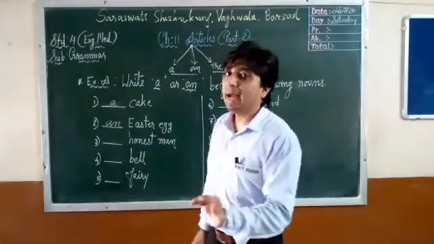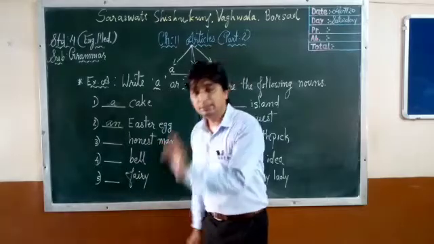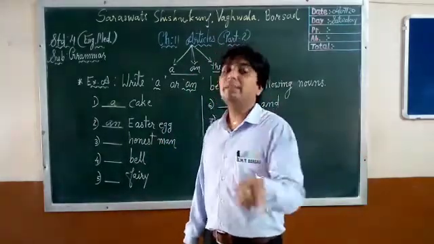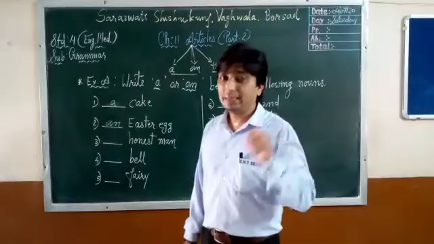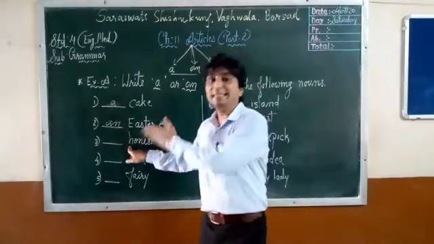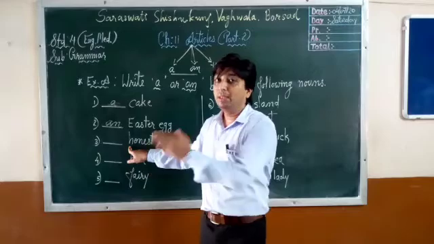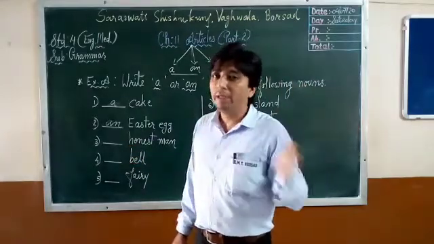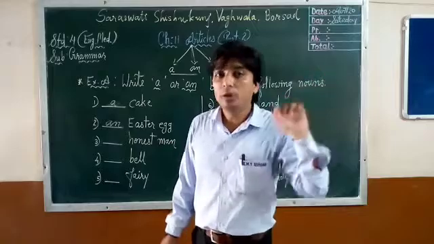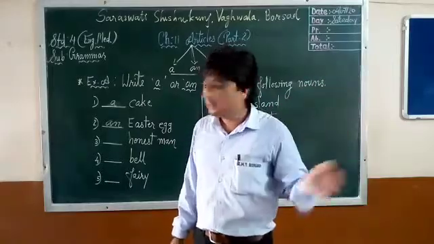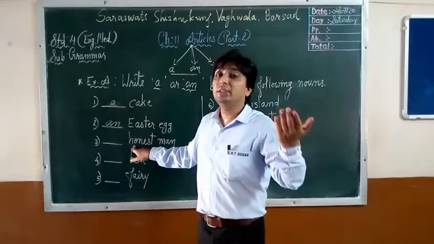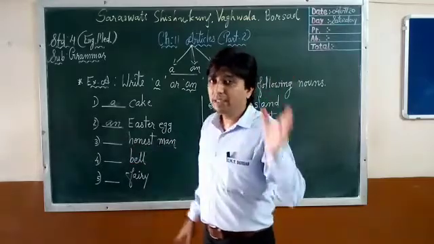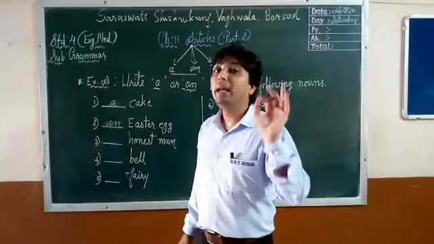So the rule is that if the first letter or the sound begins with a vowel, then we must give an article. Here, though there is the consonant H, the sound begins with O, and O comes in our vowels: A, E, I, O, U. So if there is a vowel sound, what do we have to give? An article.